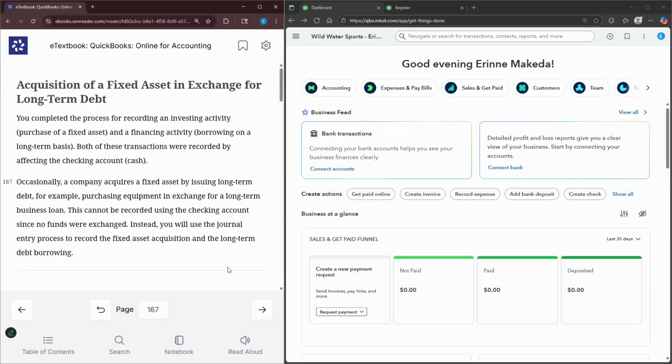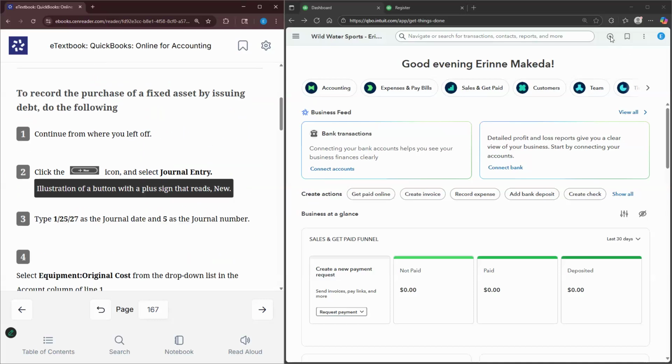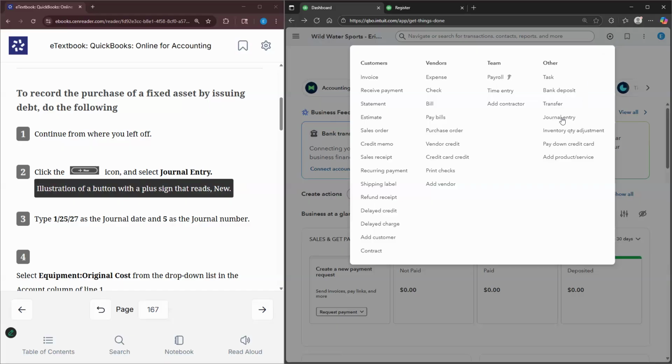Occasionally, sometimes a company acquires a fixed asset by issuing long-term debt. So for example, if you purchase equipment in exchange for a long-term business loan, this cannot be recorded using the checking account. Why? Because there was no exchange of money. So instead, in those cases, we use a journal entry process to record the fixed asset acquisition as well as the long-term debt borrowing. So we're going to select plus new, and we're going to select journal entry under other.